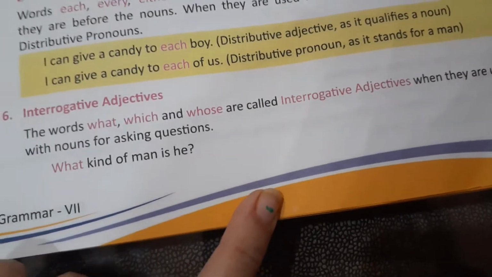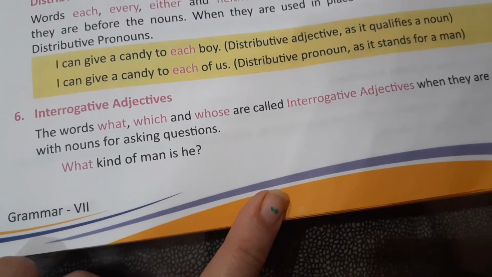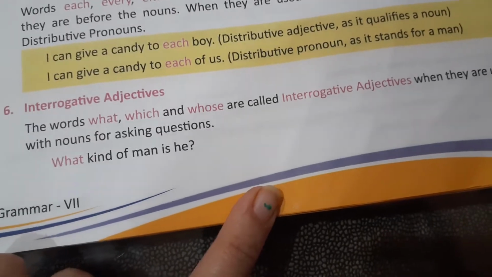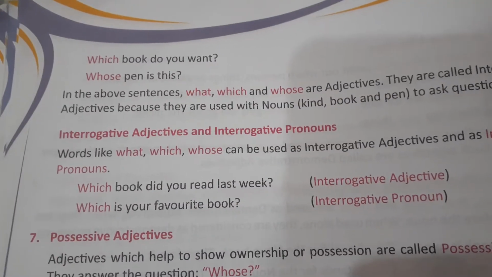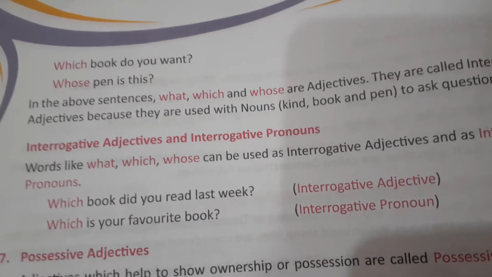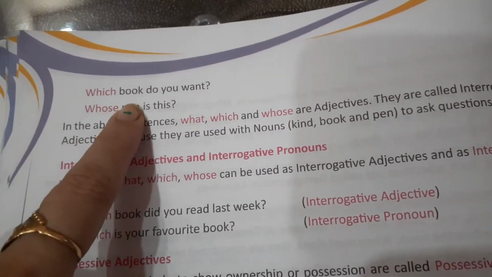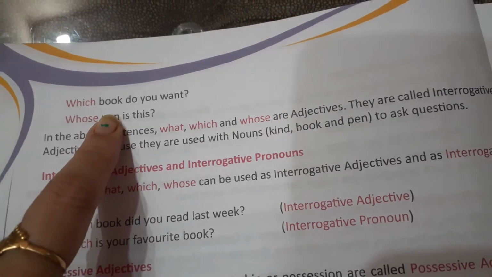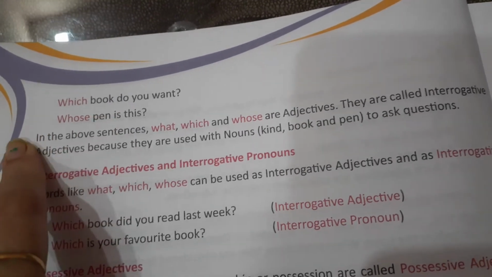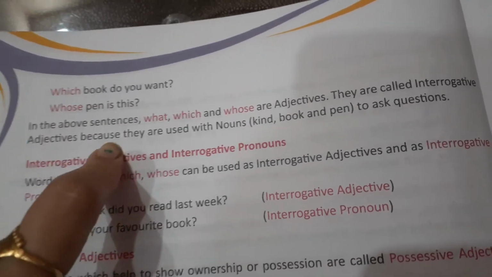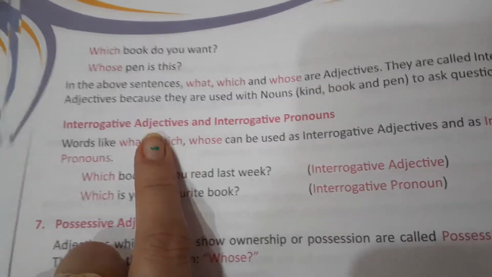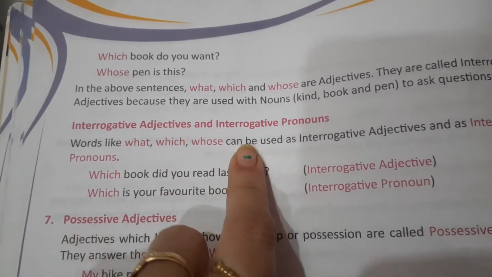When they are used with a noun for asking a question, they are called interrogative adjectives. For example, which book do you want? Whose pen is this? These words are coming with the noun and asking the question. So that's why these are called interrogative adjectives. Got it?